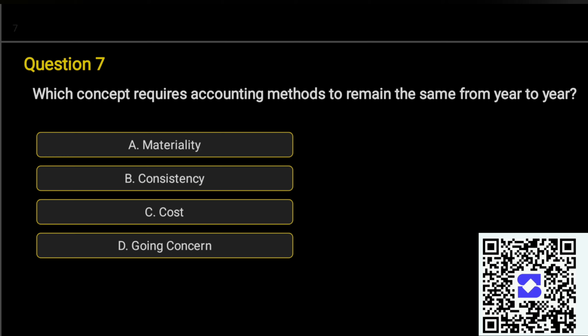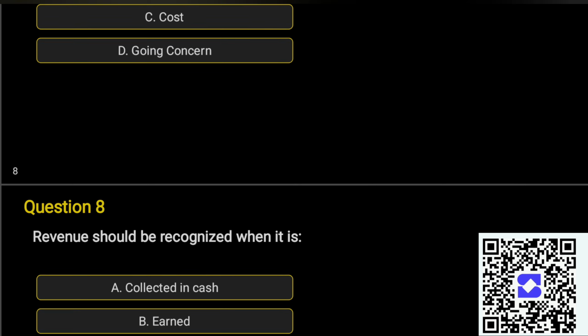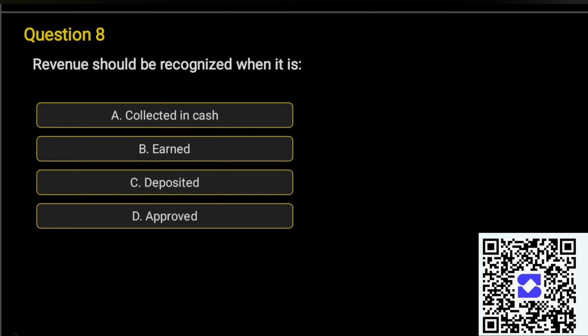Question 7. Which concept requires accounting methods to remain the same from year to year? A. Materiality, B. Consistency, C. Cost, D. Going concern. Correct answer is option B. Consistency.